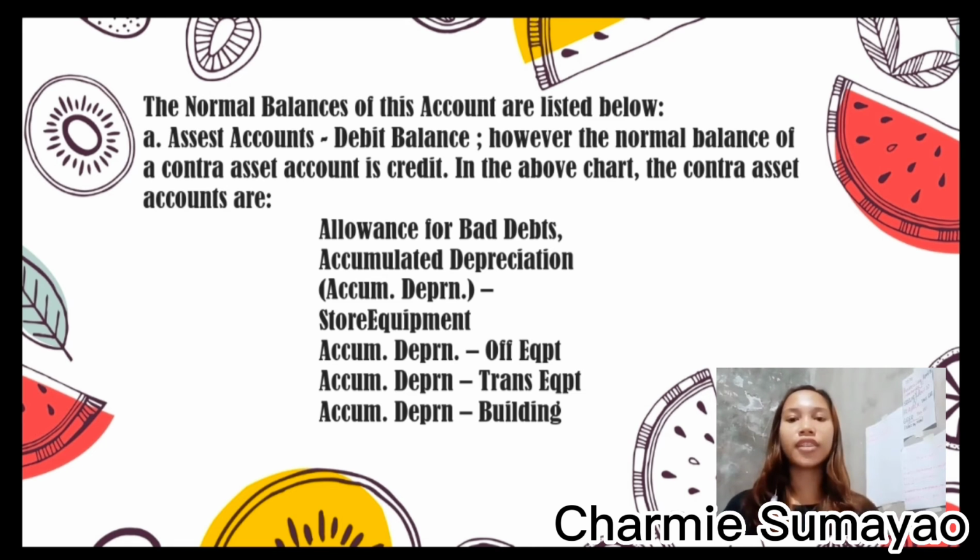Contra assets are the values on the transaction books that appear on the credit side, such as allowance for bad debts, accumulated depreciation of store equipment and office equipment. This account may have either a zero balance, with the effect of reducing the account balance on credit.